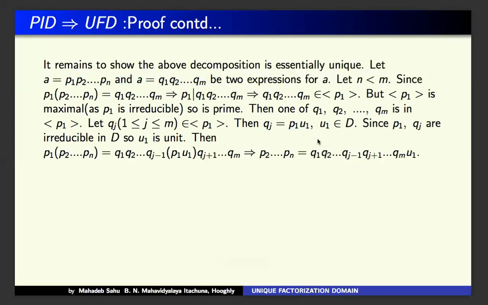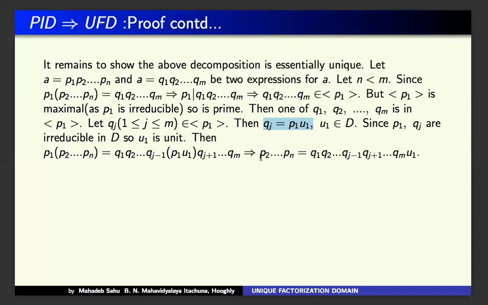So then P1 into the bracket P2 up to Pn is equal to Q1 up to Qj minus 1. Just put the value of Qj from here.